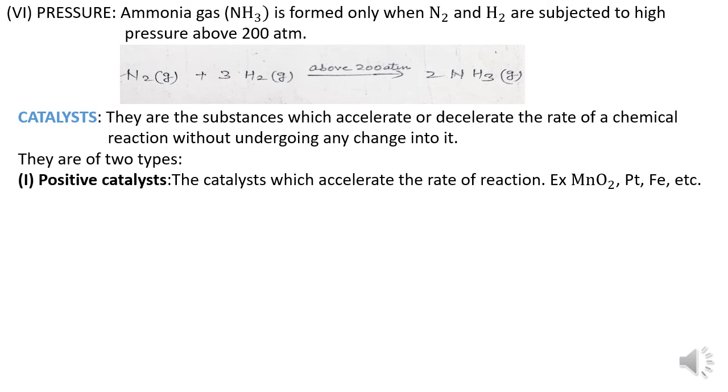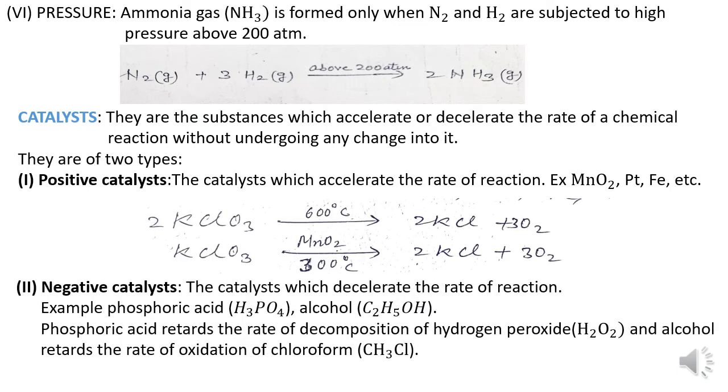Let us see some terms related to the chemical reaction. Catalysts. They are the substances which accelerate or decelerate the rate of chemical reaction, that is, increase or decrease the rate of chemical reaction without undergoing any change themselves. They are of two types, positive catalyst and negative catalyst. Positive catalyst. The catalysts which accelerate the rate of reaction are positive catalysts.